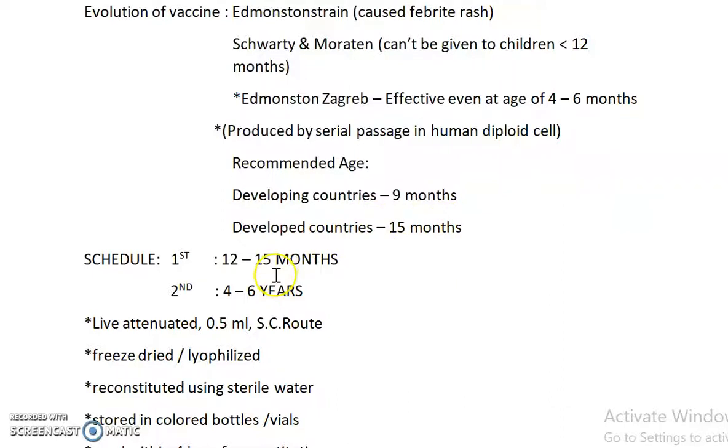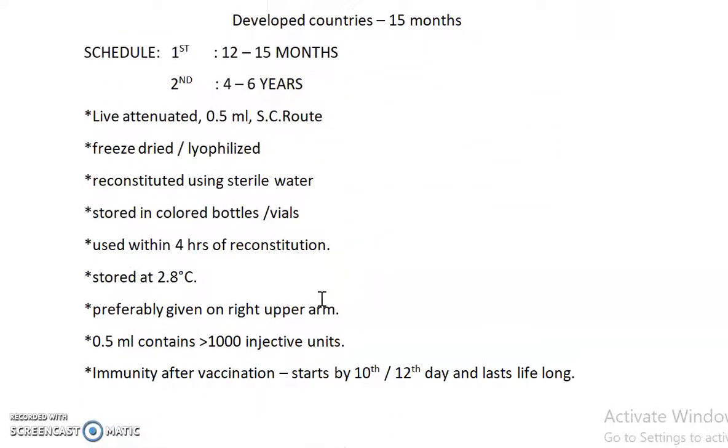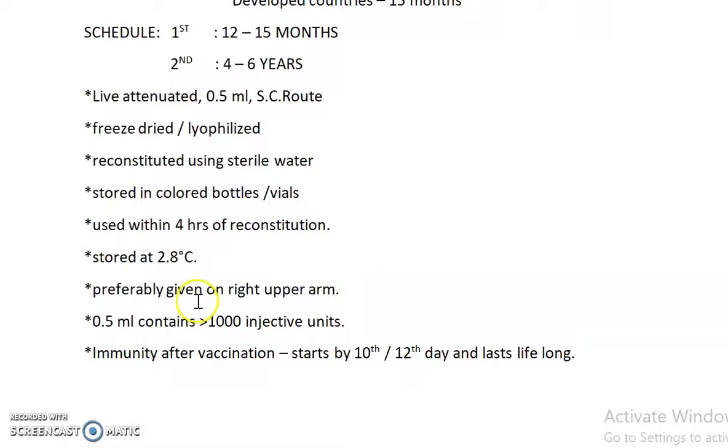The schedule of the vaccine is: the first dose should be given at 12 to 15 months of age, and the second dose at 4 to 6 years of age. So we'll learn some points regarding the vaccine. It is a live attenuated vaccine. The dosage is 0.5 ml given by the subcutaneous route.